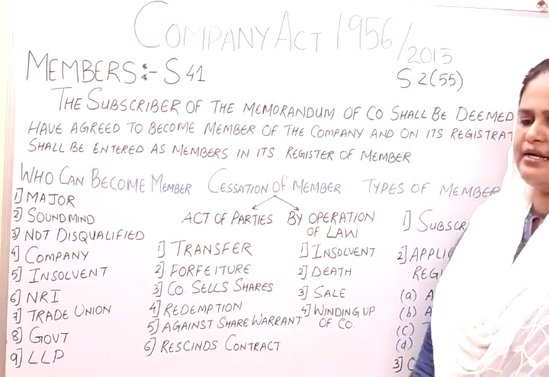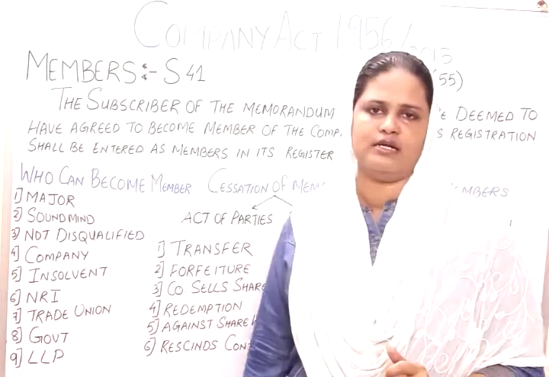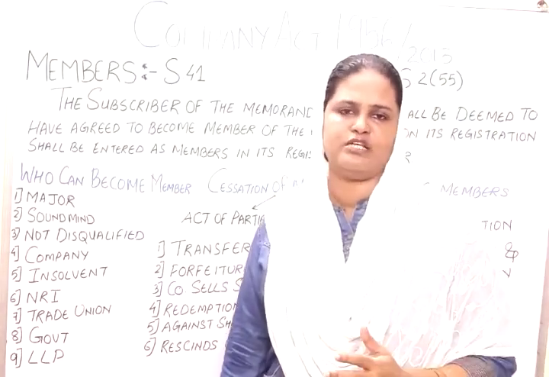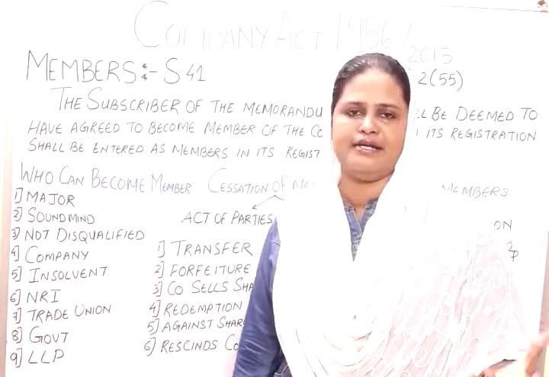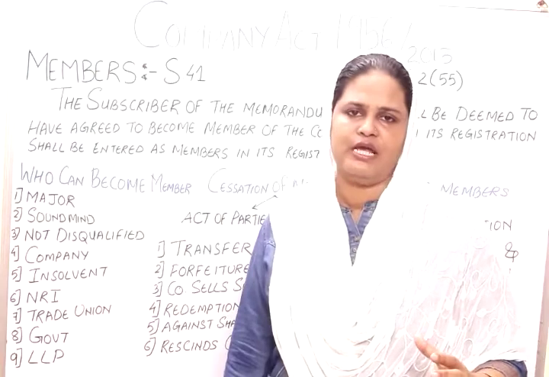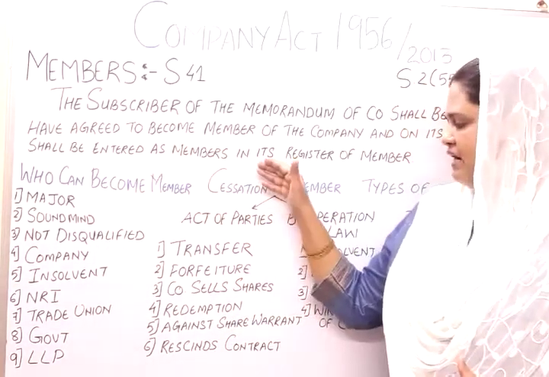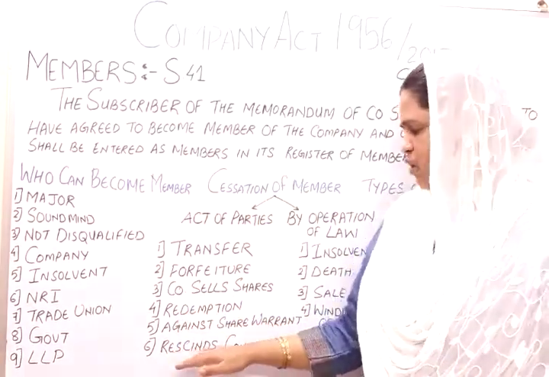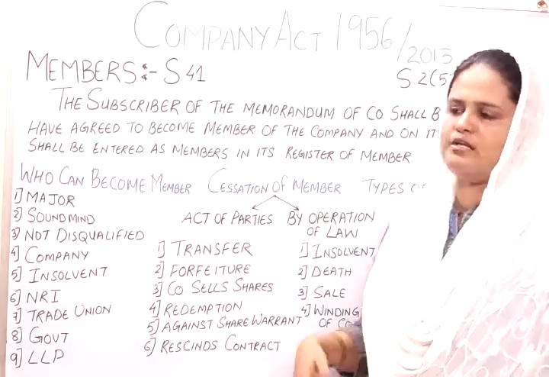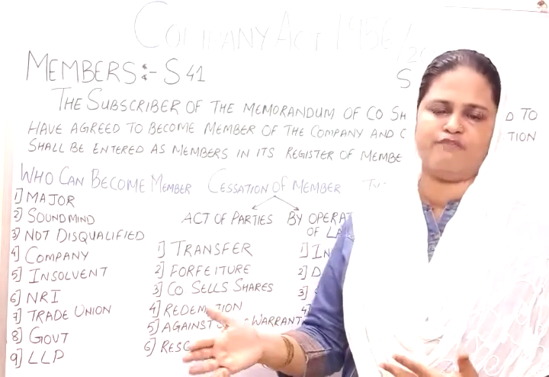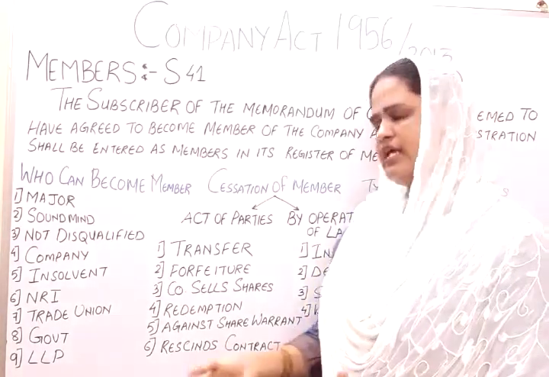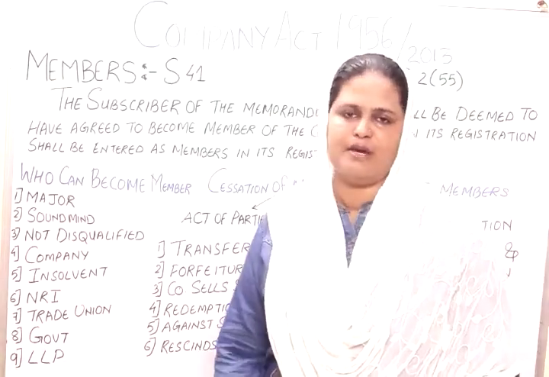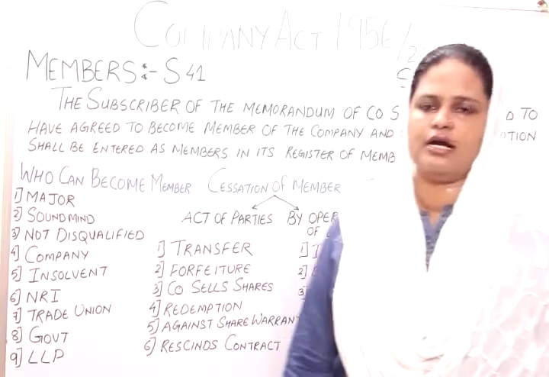When a company has entered into a contract, likewise when the company is formed, many financial institutions or guarantors support the company and they become members. After their contract ends, or when the term or conditions of their contract are ended, they cease to be a member of the company.